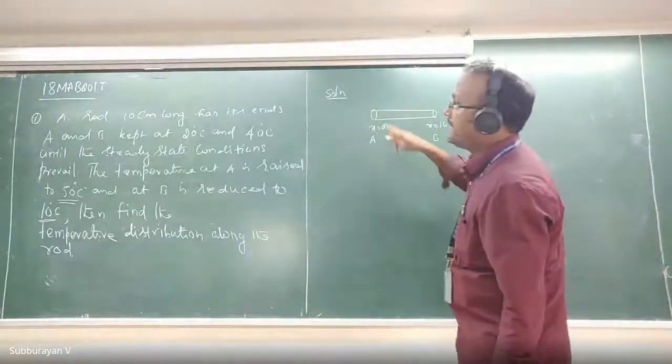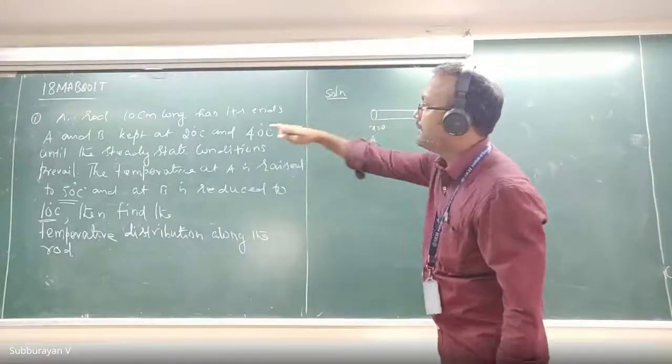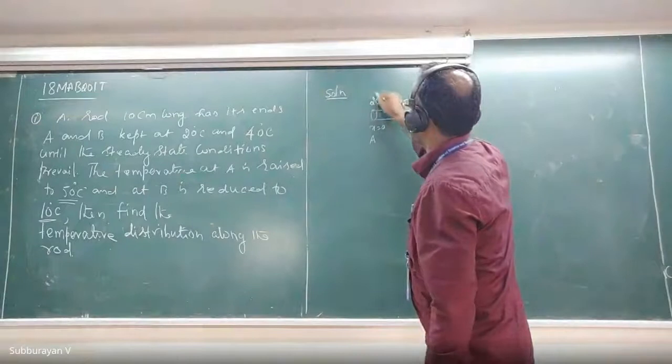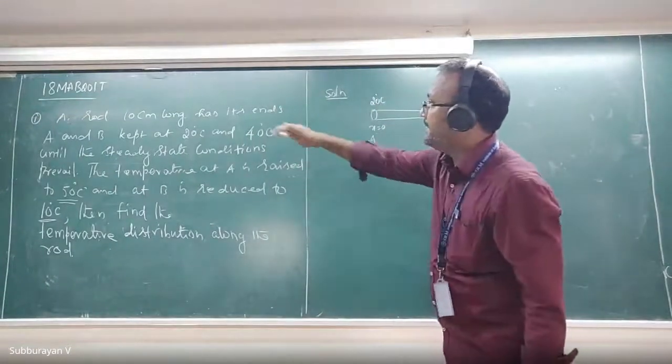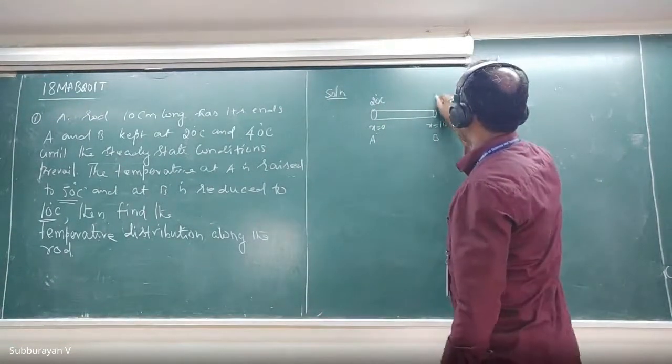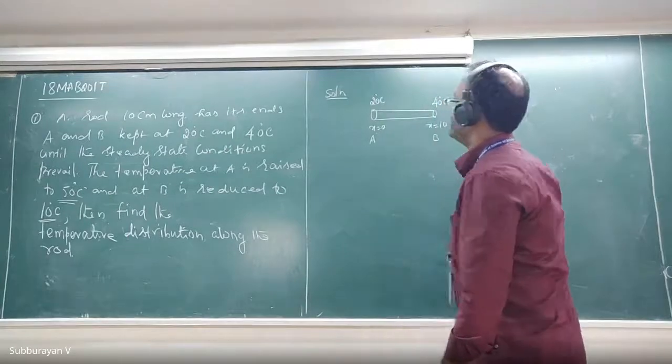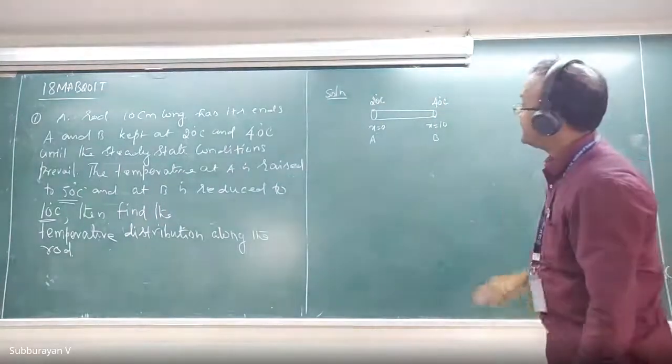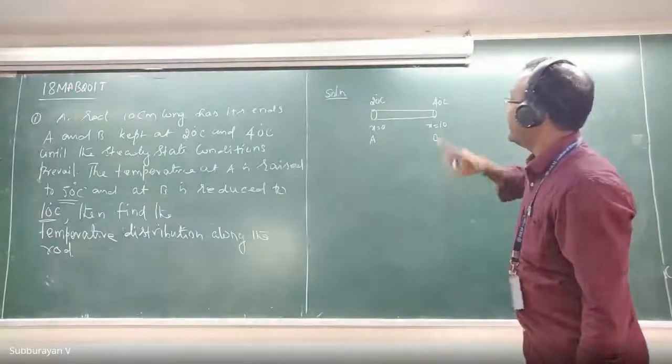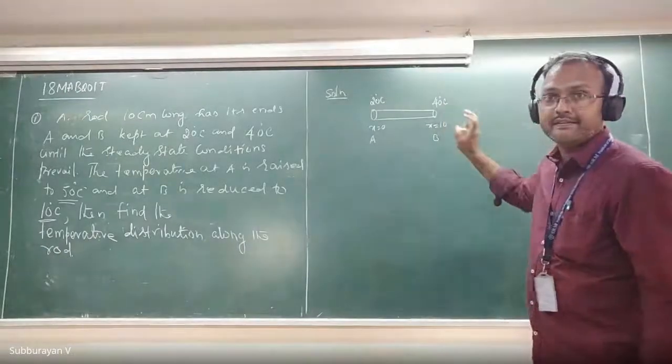Yes, sir. Now at x equal to 0, the temperature is 20 degrees Celsius. At x equal to 10, the temperature is 40 degrees Celsius, respectively.